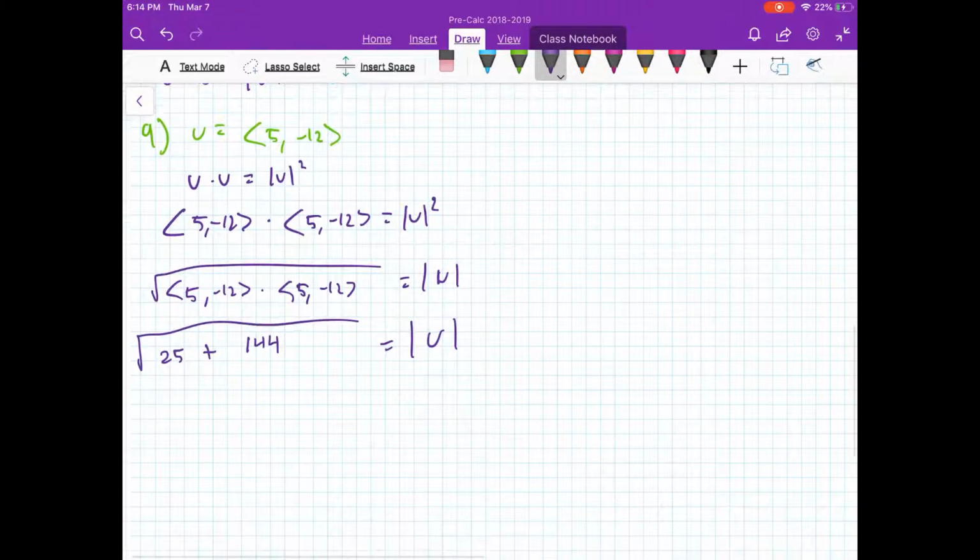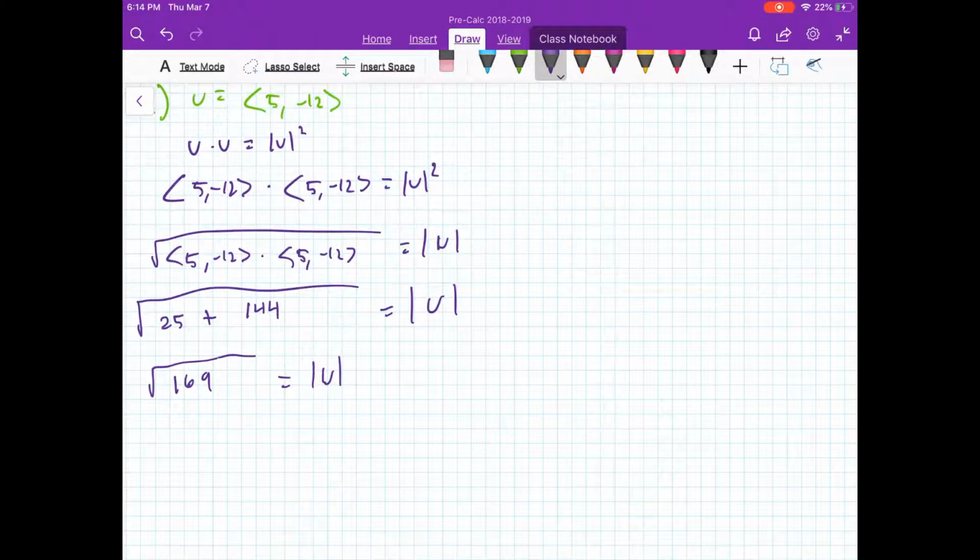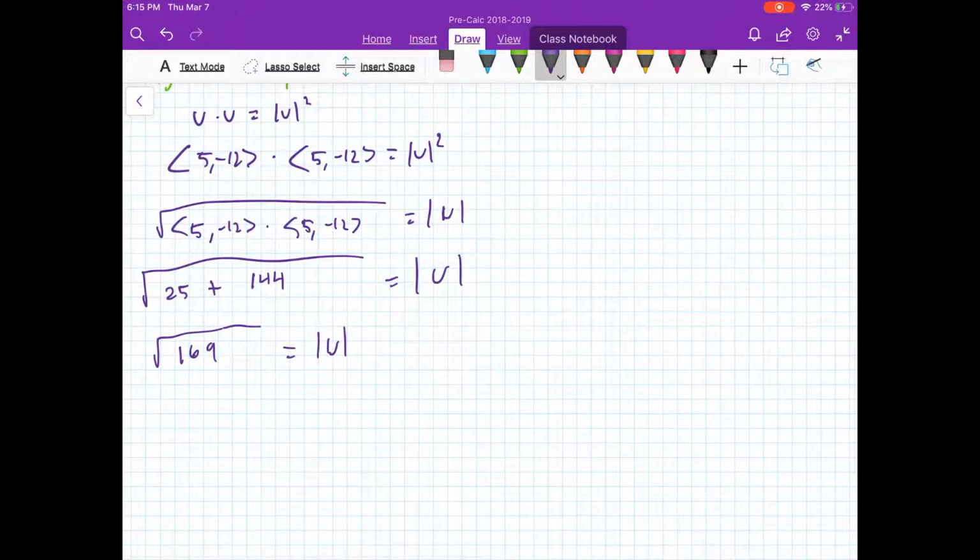We're going to add these together. That gives us the square root of 25 plus 144. That is 169, which equals the magnitude of u. And the square root of 169, if you plug it into your calculator, or if you happen to know your times table up to 13, that'd be really cool. You know that 13 squared is 169, so 13 equals our magnitude of u, and that is our answer for number 9.